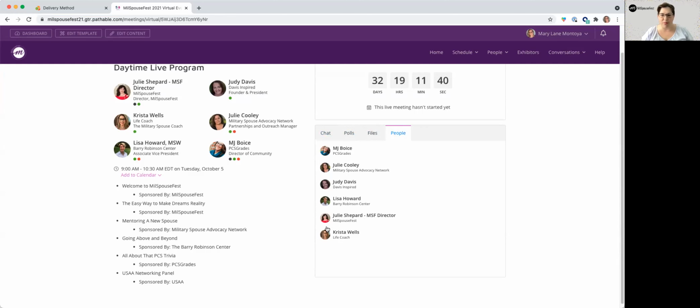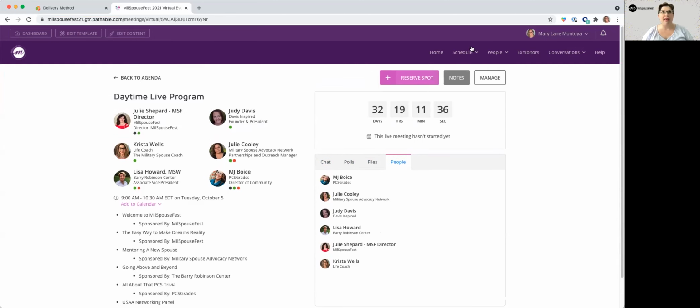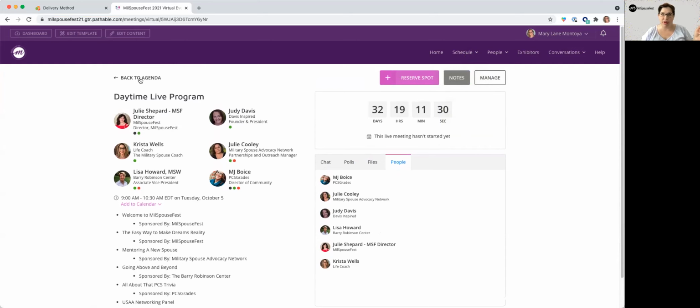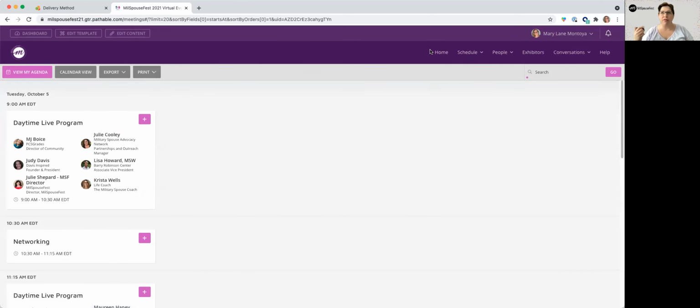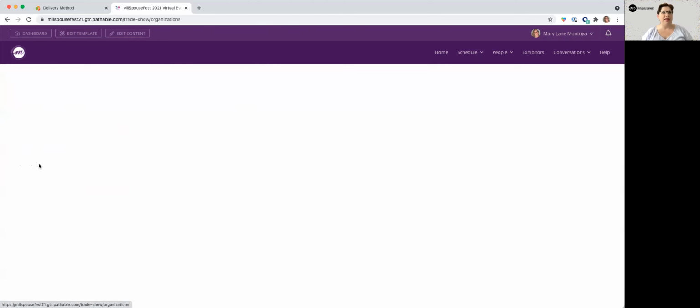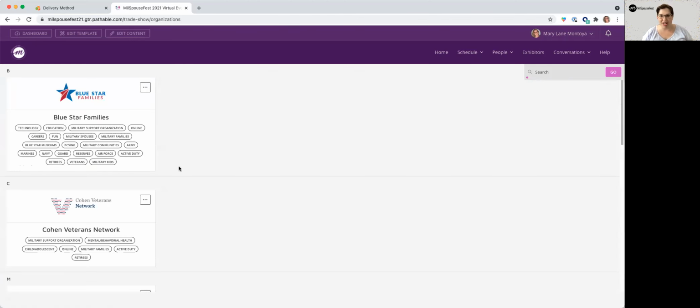Now we're going to take a break and do our networking. How do we get there? So the best way to do it is you can either click back to agenda on that top left hand of your screen, or you can go, if you don't remember, click on schedule and agenda. That's where you're going to go. Always go to the agenda. You're going to scroll down there. You see 10:30 networking.